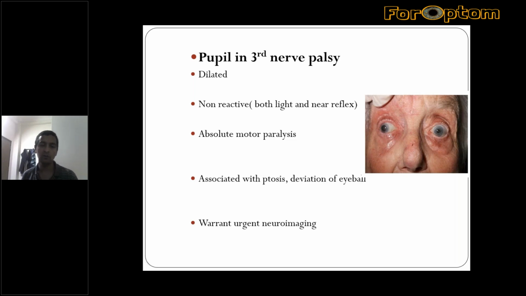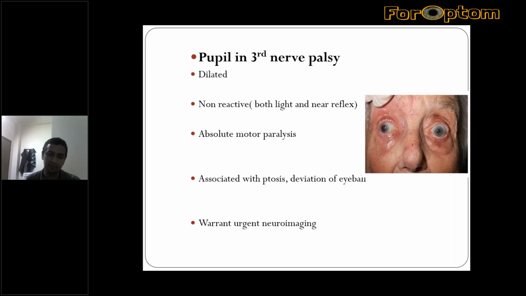You don't have any pupillary reaction in accommodation on shifting your gaze from a distant to a near object. So absolute palsy will be there. Only sometimes a very high strength of pharmacological agents will constrict that pupil. It obviously must be associated with motor paralysis of the extraocular muscles supplied by this nerve, along with ptosis and deviation of the eye.